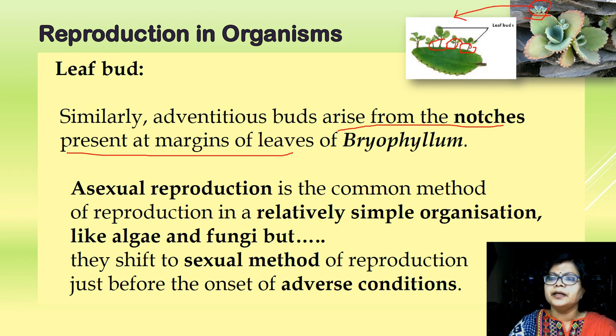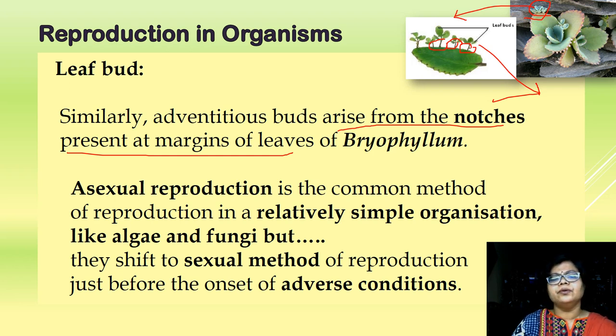When the bud is attached to the leaf itself, it can grow into small plantlets, and when the favorable condition comes, it falls on the ground and gives rise to a new organism, Bryophyllum.